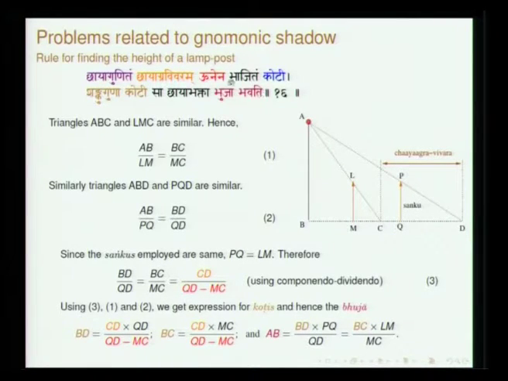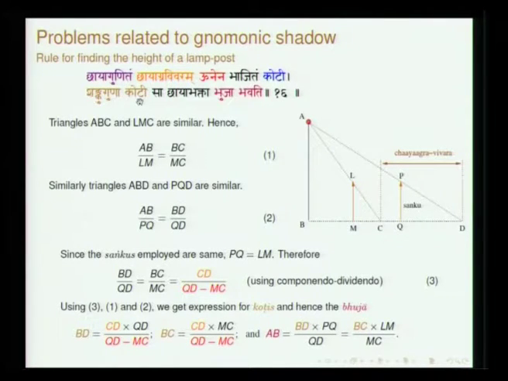So, this formulation which Aryabhatta has given for the expression of koti, you get two expressions for koti, one is for BD, the other is BC. So, look at this now and connect it with the verse. Chaya gunitam, so chaya is QD in the first case. Chaya gunitam, gunitam what? CD, the chayagra vivaram. Then you divide by unena bhajitam koti. So, this is one koti, this is another koti.